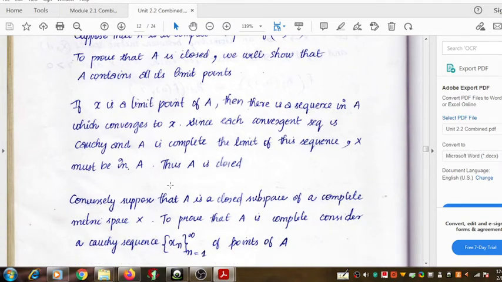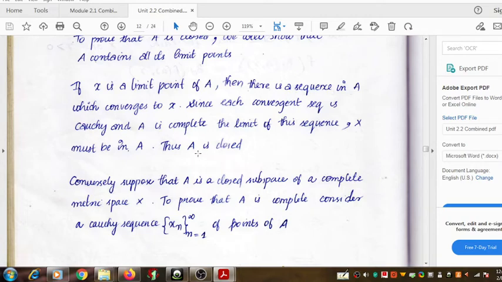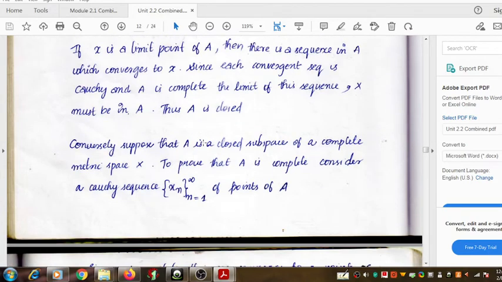So whichever limit point of A we choose, that limit point is a member of the subspace A, and that means the space A is closed.